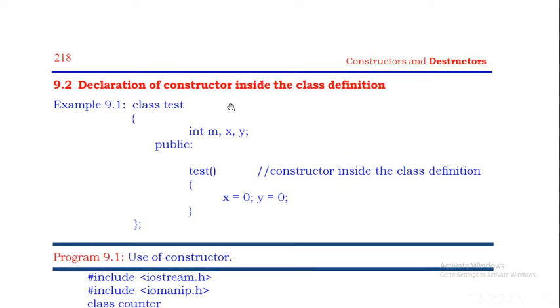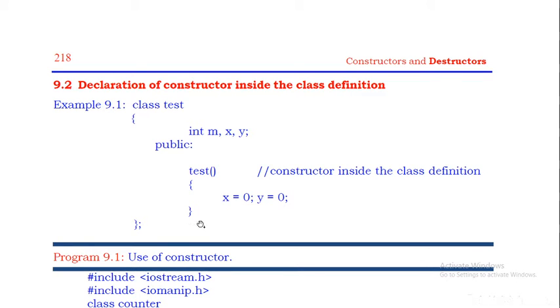So this is an example for a constructor. Again I am repeating. A constructor is a member function. Whenever the object is created, the constructor is called automatically. That is what a constructor is. Constructor rules: the constructor name and class name should be the same, the first point. The constructor should be declared in the public section, the second point. A constructor does not contain any return type, not even void, the third point.